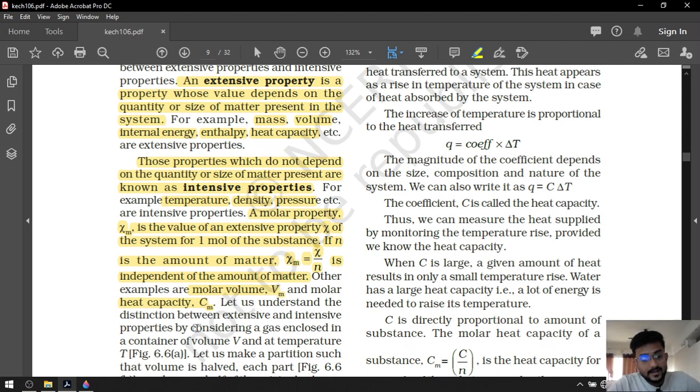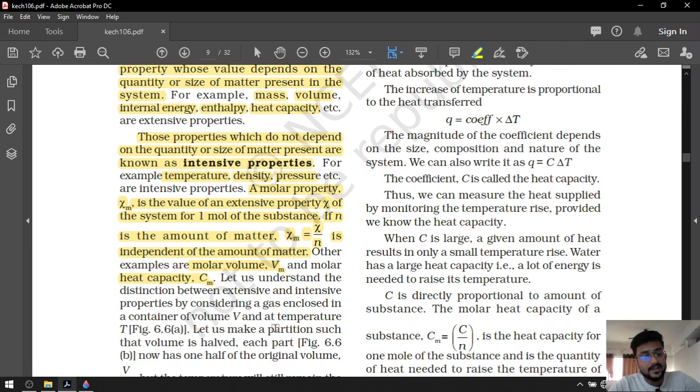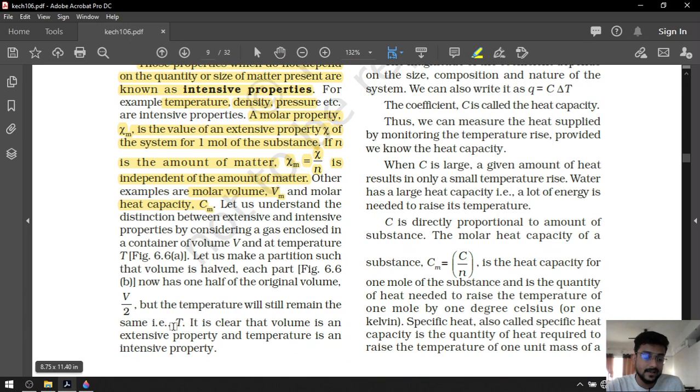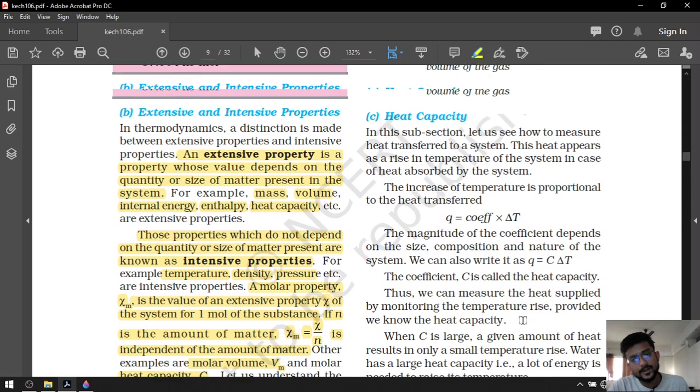Let us understand the distinction between extensive and intensive property by considering a gas in a closed container of volume V and temperature T. Let us make a partition such that volume is halved but temperature remains the same. It is clear that volume is an extensive property and temperature is an intensive property.